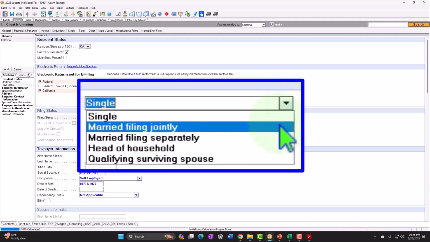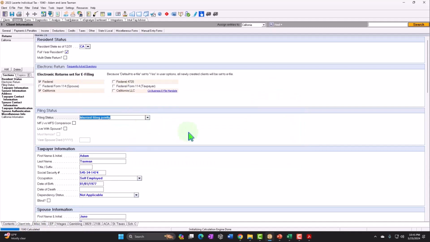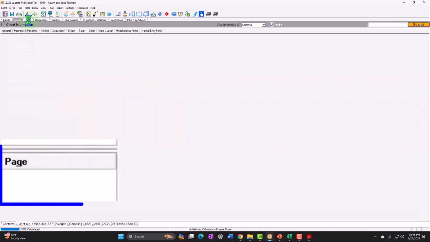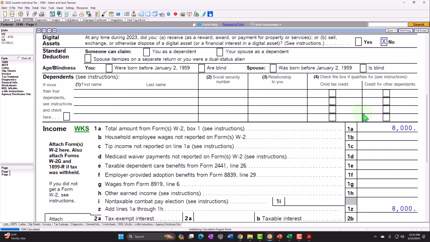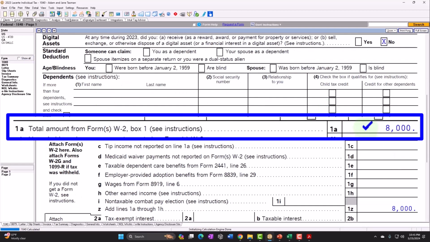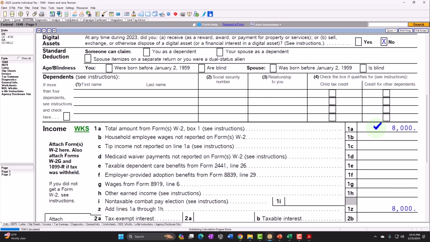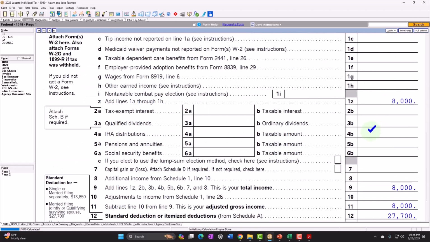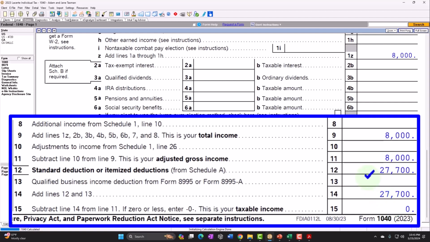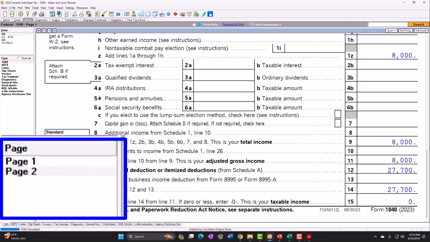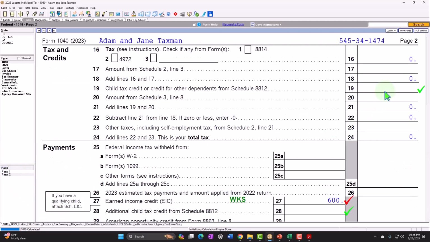So we're going to say single to married filing joint. And so now if I go back on over to Jude, we're going to say now Adam and Jane got married. Let's say they both have combined income of the $8,000. And then I'm going to say, okay, then they're not going to have any taxable income because the standard deduction is even higher now. And if I go to page number 2, no tax is owed.